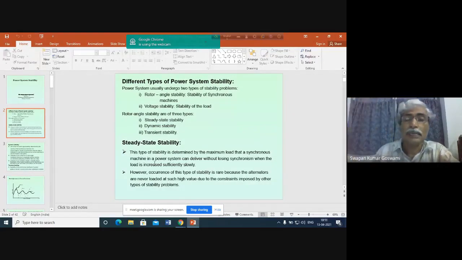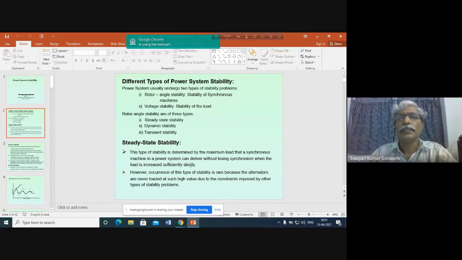So this type of operating condition will not occur in a power system, but it is still important to analyze, because it gives us the idea regarding the maximum power handling capacity, the maximum loading capacity of the system. From that viewpoint, it is important to analyze the steady state stability problem. So how do we define steady state stability?